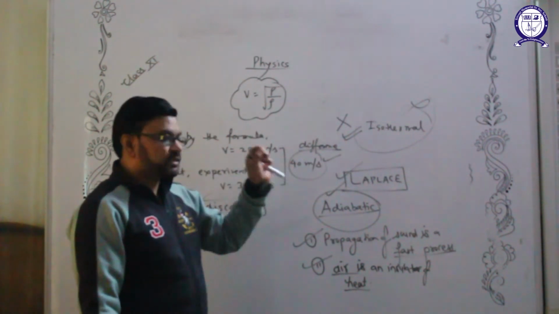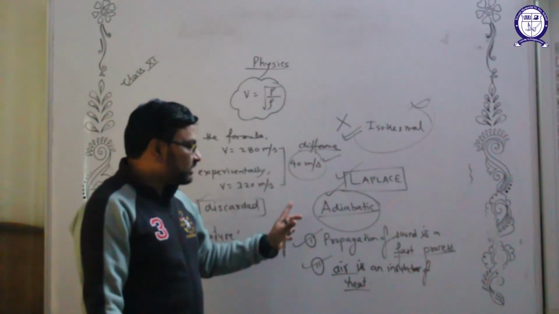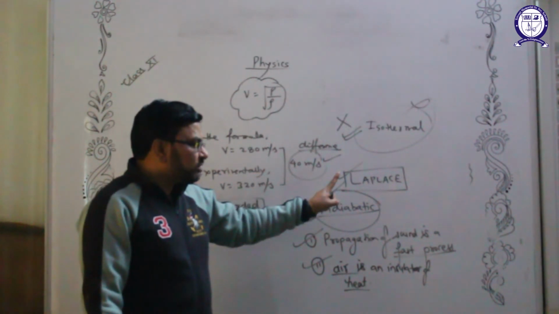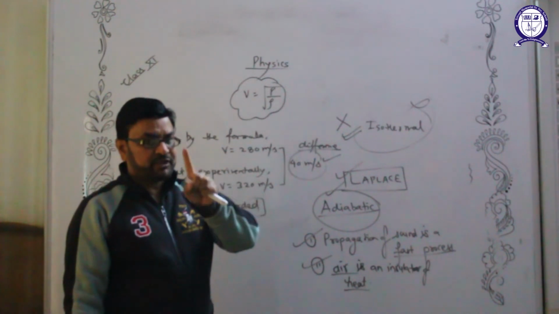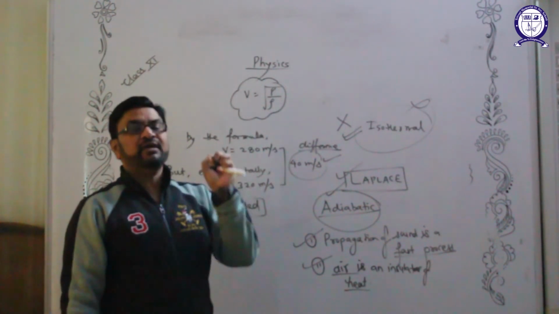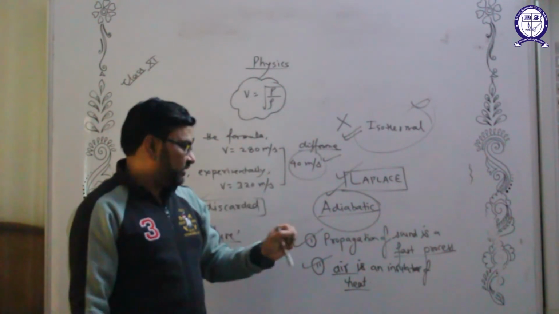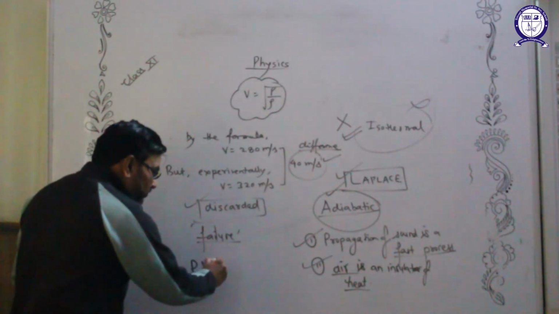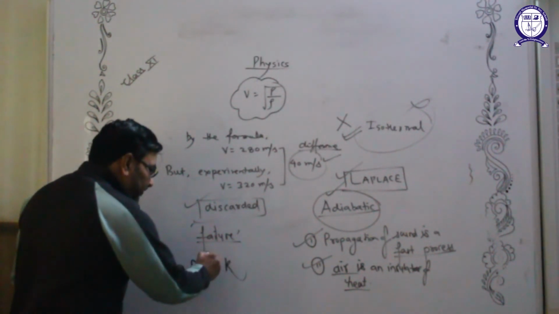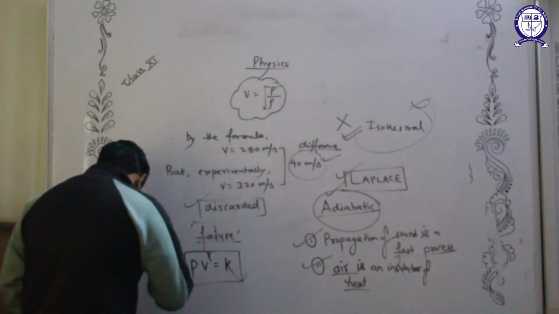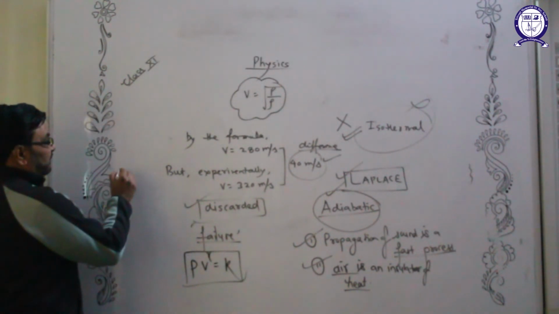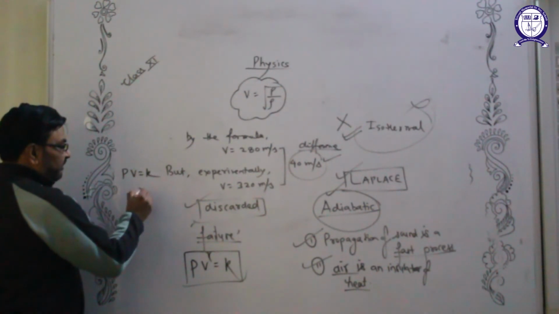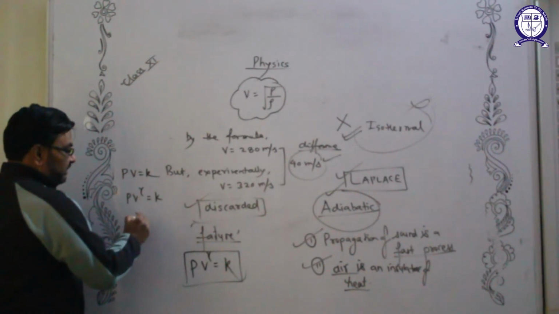So Newton accepted his mistake and said to Laplace that you are absolutely right. So what was Laplace's contribution? Laplace said that propagation of sound in air or in any gas is not isothermal, it is adiabatic. And for an adiabatic process, our formula will not be PV equal to constant. Our formula is PV^gamma equal to constant. So dear students, always keep these two things in mind: for isothermal, PV is constant, and for adiabatic, PV^gamma is constant.